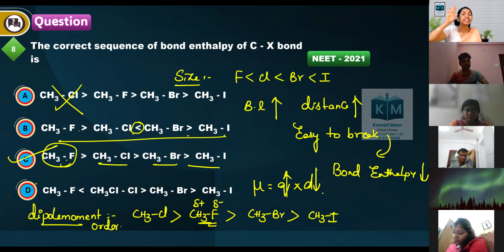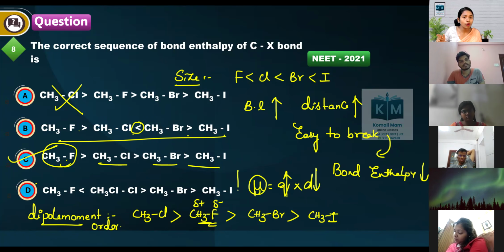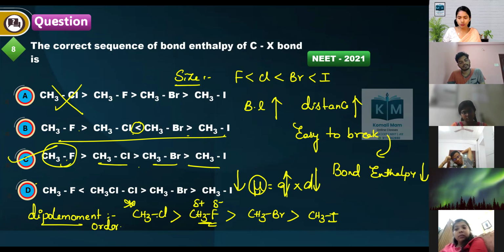Due to the bond length, the distance is less in alkyl fluorides. That is the reason the net dipole moment is low when compared to chloromethane. This is an exceptional case. So this is the dipole moment order for the halogen-containing compounds: chloromethane, fluoromethane, bromomethane, and iodomethane.